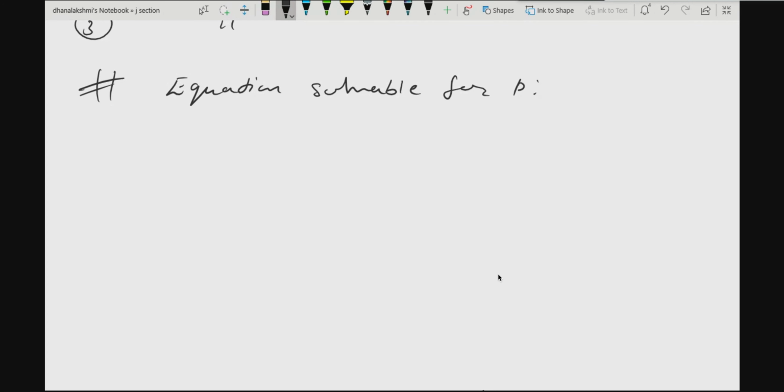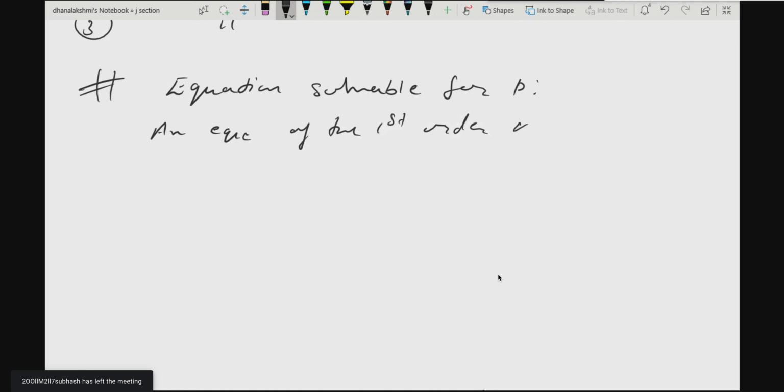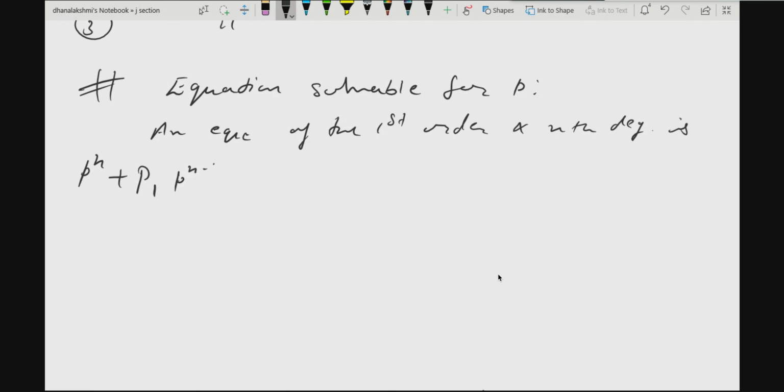So now the first one, equation solvable for p. An equation of first order, let me write again, a differential equation of the first order and nth degree is p to the power n plus P1, I'm not mentioning P1 of x comma y, it is understood that capital P's are nothing but functions of x and y, plus P2 p to the power n minus 2, and so on up to plus Pn minus 1 p plus Pn is equal to 0.